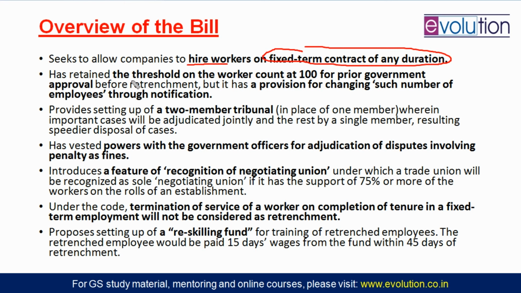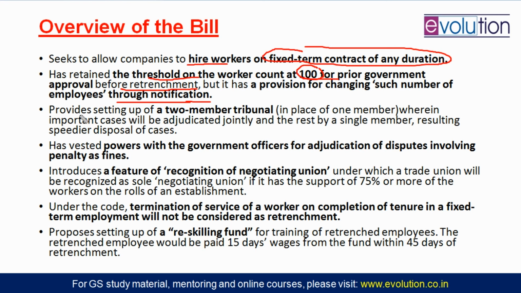I already told you that the threshold on the worker count at 100 for prior government approval before retrenchment is retained. Previously also it was 100 only. In the code also it is 100 only. But if the government wants to change this threshold, that can be done by notification. So any time that threshold can be increased or decreased by notification. That notification will come from the government. Okay. So we were talking about the disputes also.